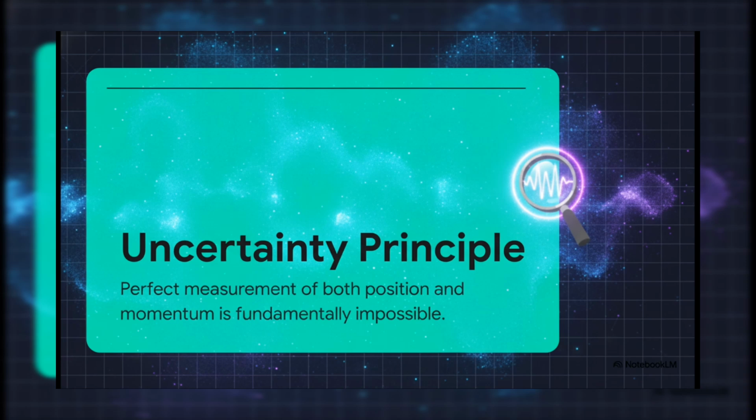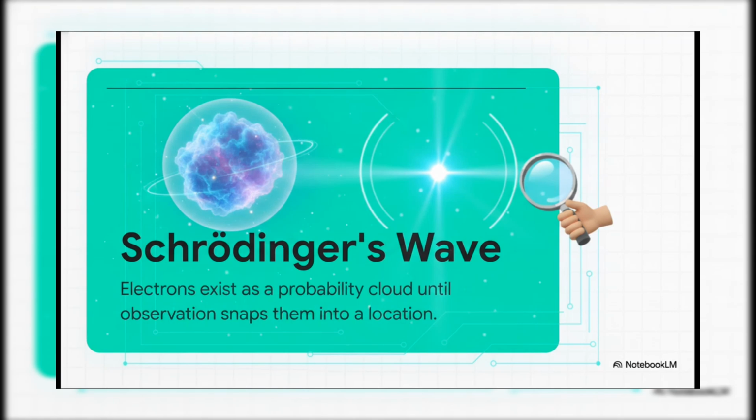The more precisely you try to pin down exactly where a particle is, the less you can possibly know about how fast it's moving and where it's going next. It is an inherent, inescapable blurriness to reality. To ground this bizarre concept, we can visualize Schrödinger's wave function. Because we can't pinpoint an exact location and speed, we have to rely entirely on probability.